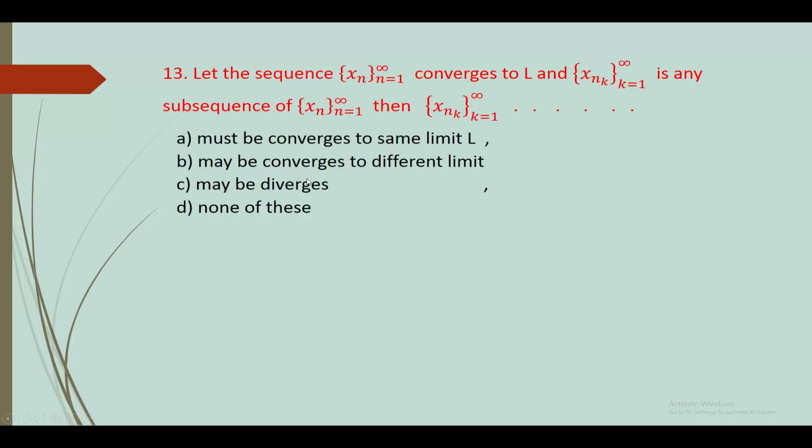13. Let the sequence x_n, n varies from 1 to infinity, converge to L, and x_n_k, k varies from 1 to infinity, is any subsequence of x_n. Then this subsequence dash: must converge to the same limit L, may converge to a different limit, may be divergent, or none of these. The answer is option A, it must converge to the same limit L.